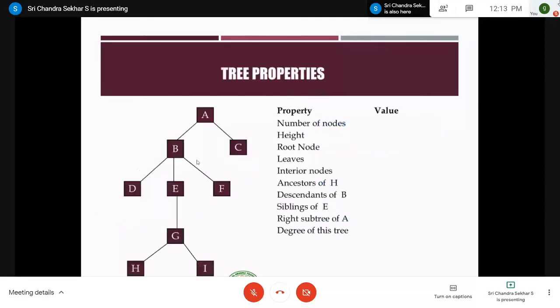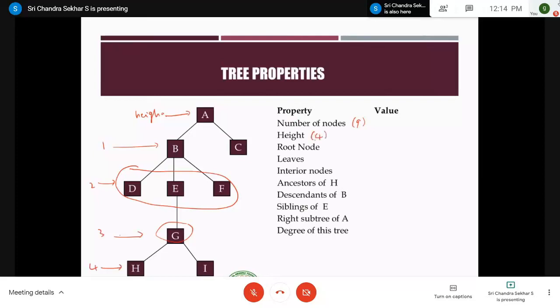So, another example. How many nodes are there? In this one, we have A, B, C, 1, 2, 3, 4, 5, 6, 7, 8, 9. Therefore, the value is 9. What is the height of the tree? You give the root node a height equal to 0. What is the next level here? This is height 1. This is height 2. D, E, F are at height 2 and G at 3. This is 3 and this is 4. Therefore, the height of the tree is 4.